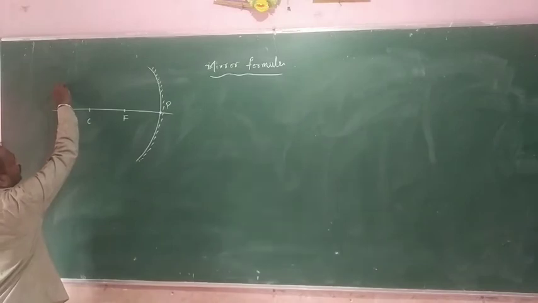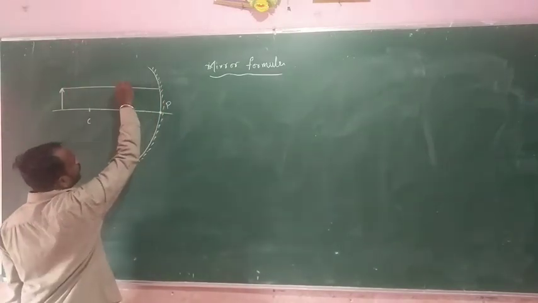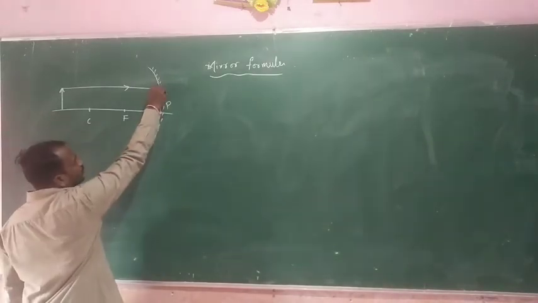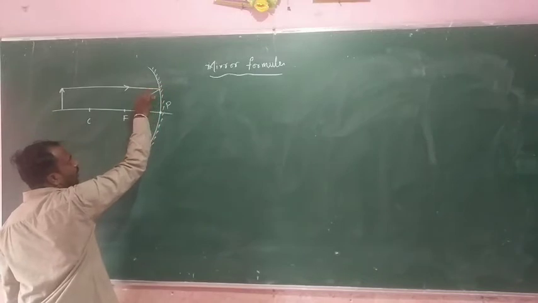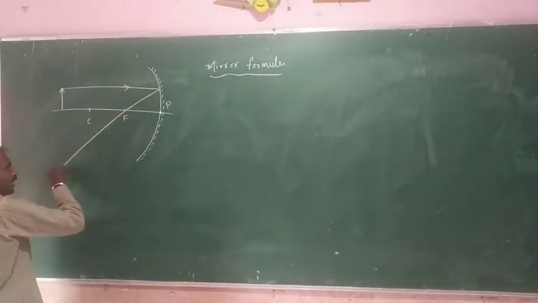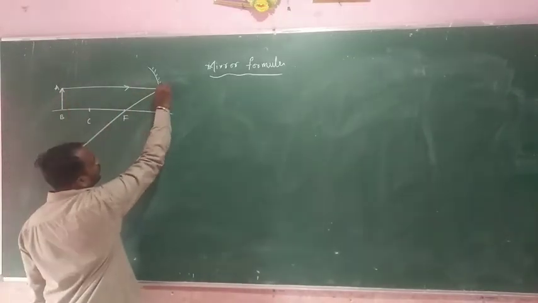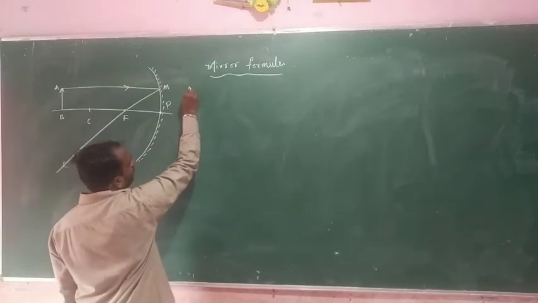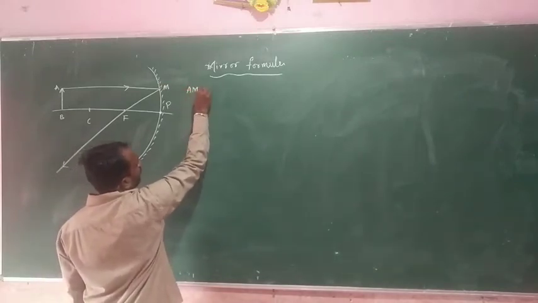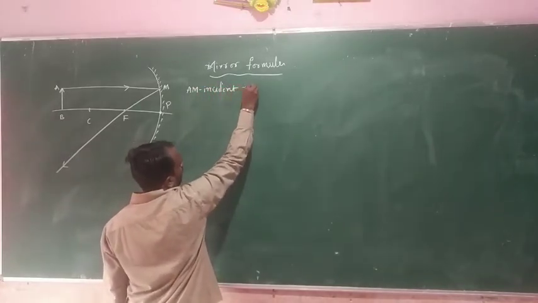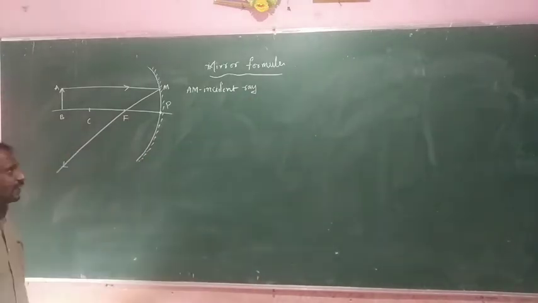Okay. So this one is the incident ray, incident on a reflecting surface, and this one is the reflected light ray. Suppose this is the object AB. A and B represent the object, and A to M, it means AM, is the incident ray.